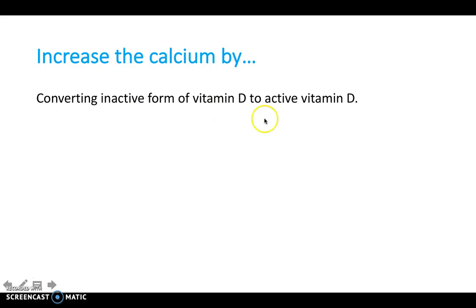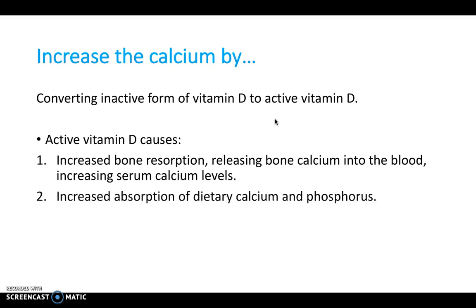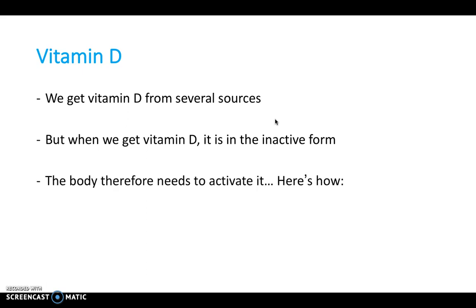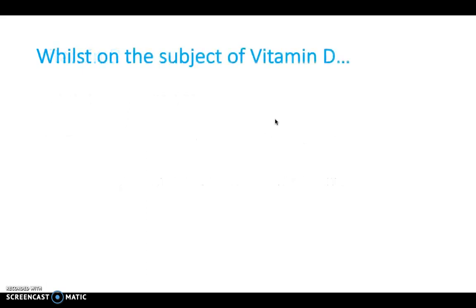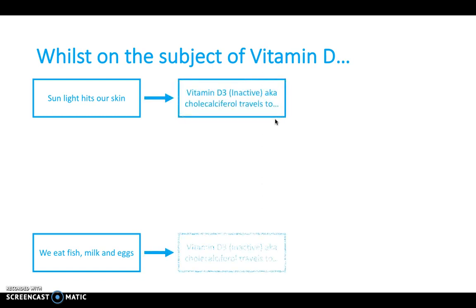When we convert inactive vitamin D into active vitamin D, that also increases bone resorption. It also increases absorption of dietary calcium and phosphate. So vitamin D is really important, and we get vitamin D from several sources, but we always get it in the inactive form, and therefore our bodies need to activate it. So sunlight hits our skin, and also we eat fish, milk and eggs as the two main ways of getting vitamin D. But both of these are inactive, so vitamin D3, also called cholecalciferol by its scientific name,